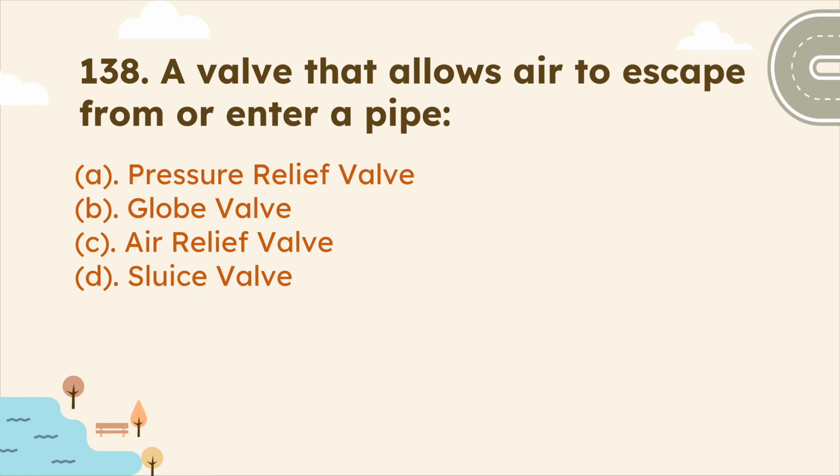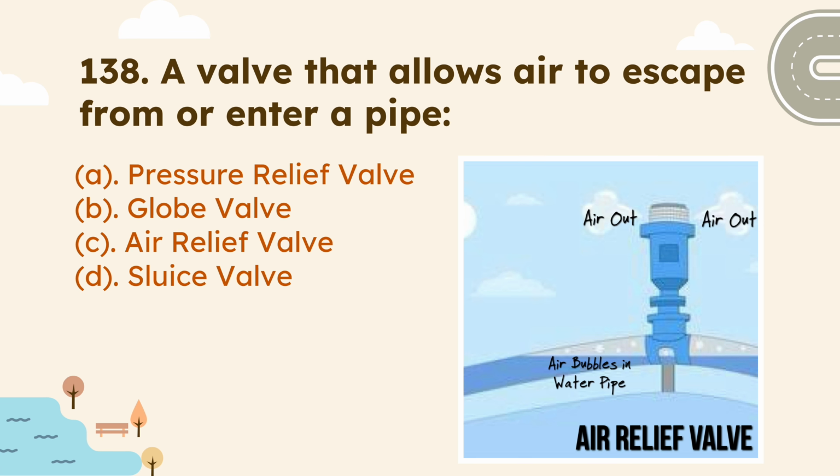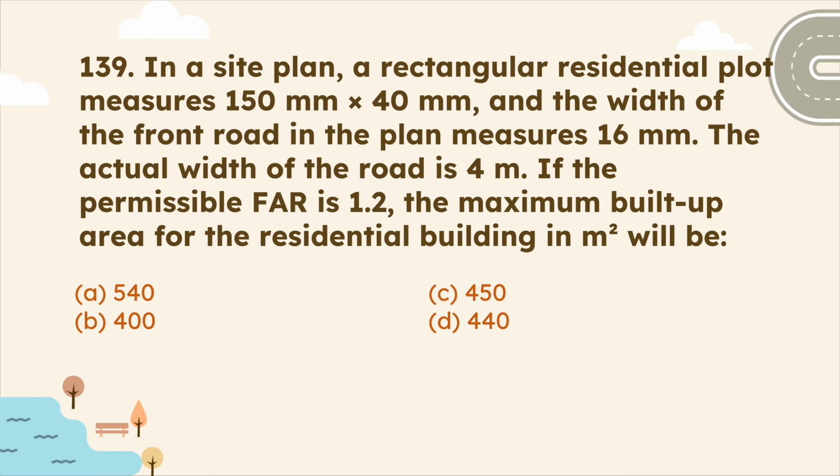Next question is, a valve that allows air to escape from or enter a pipe. So the correct answer of this question is option C, air relief valve, which is used for maintaining the air pressure inside a pipeline so it won't burst. These types of valves are mainly used in 3 locations. First is water supply pipelines, second is agriculture irrigation systems, and third is sewerage pipelines. Let's move to the next question.